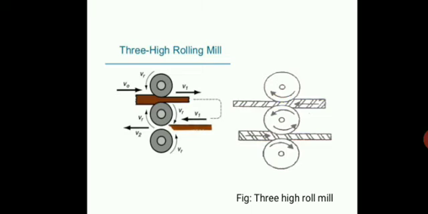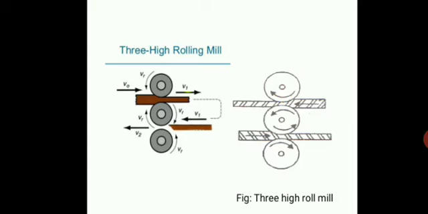This consists of 3 rolls of equal size, one above the other. The upper and lower rolls are power driven, while the middle one rotates by friction. The upper and lower rolls rotate in the same direction while the middle one rotates in the opposite direction. Here the workpiece is made to pass in one direction between the upper and middle rolls in the first pass.